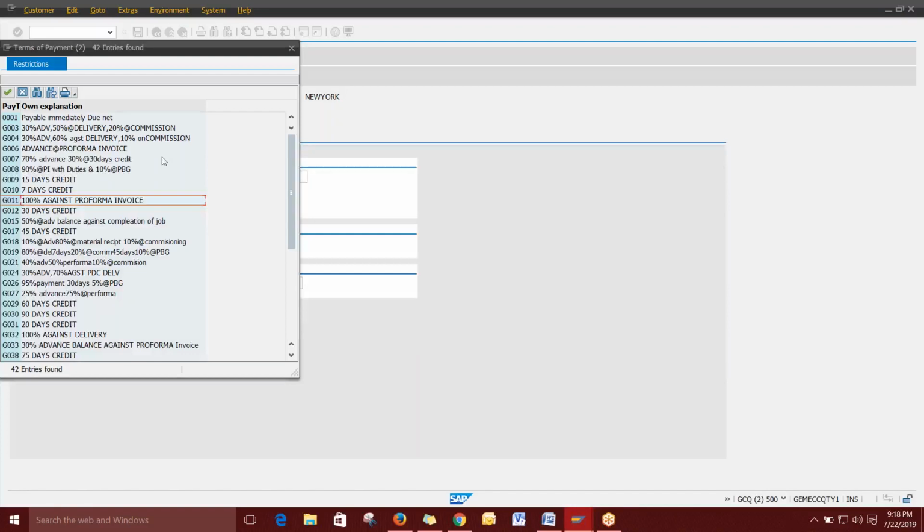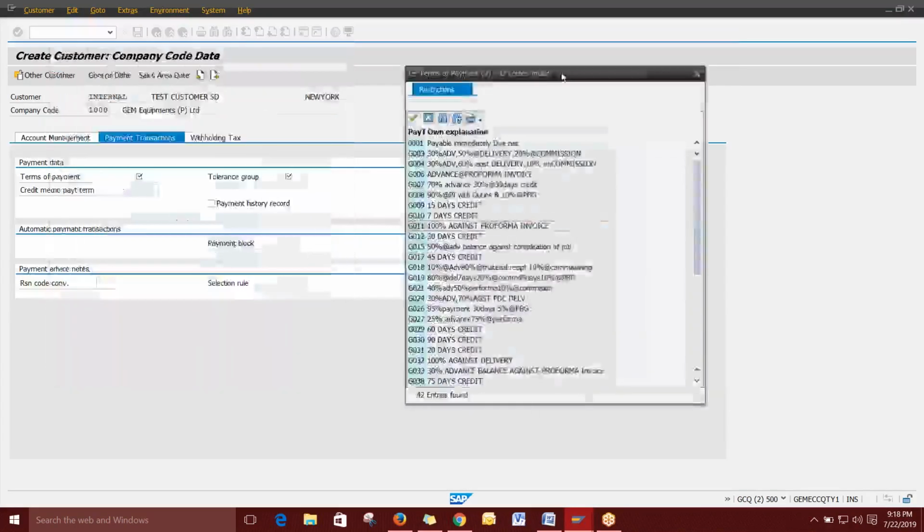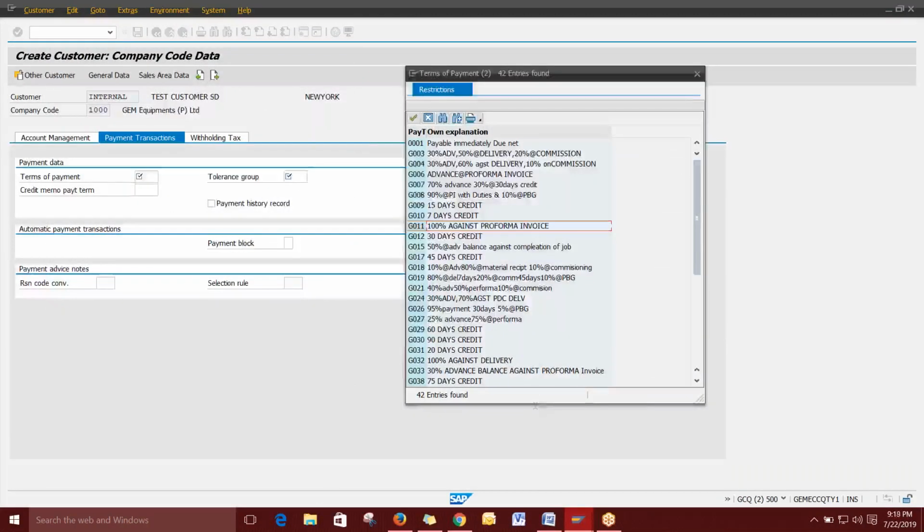Sir, if I want to give a customer two options, that is either 30 days or a limit of 1 crore, what is the process? Yes, we can use only two options: whether you give days or you give a value. Only any one option you can give for a customer. If the customer is not eligible for 3 crores and you have given the order, what is the case? That is the management decision.